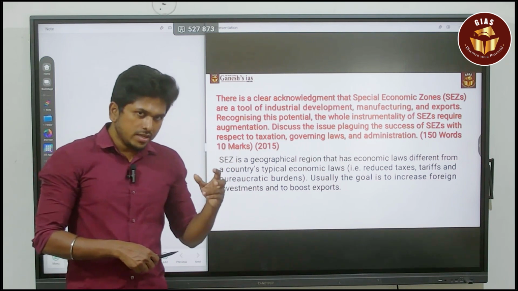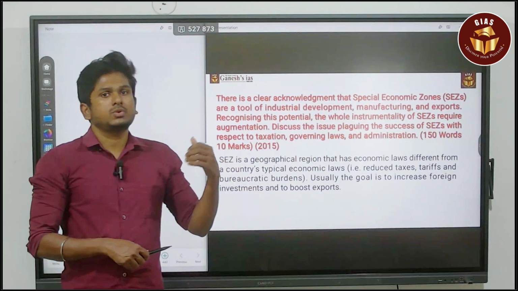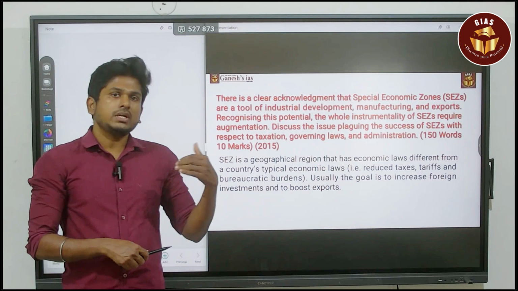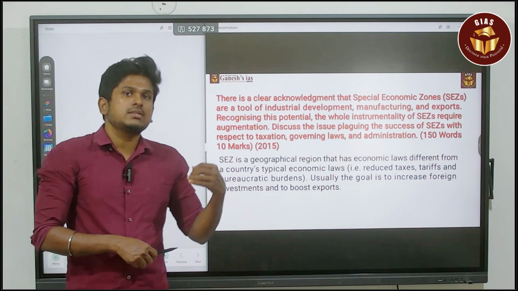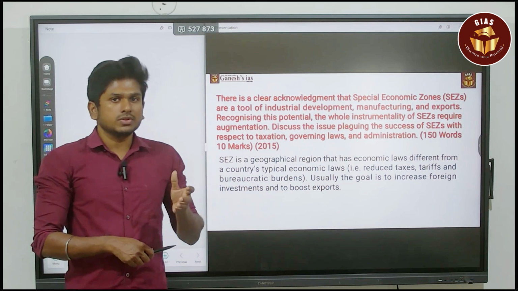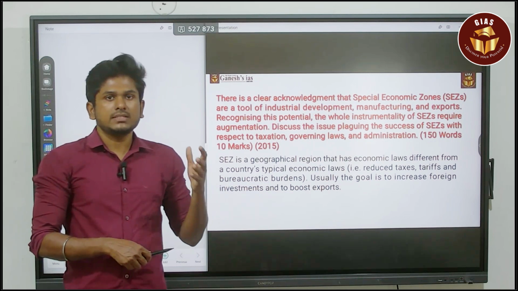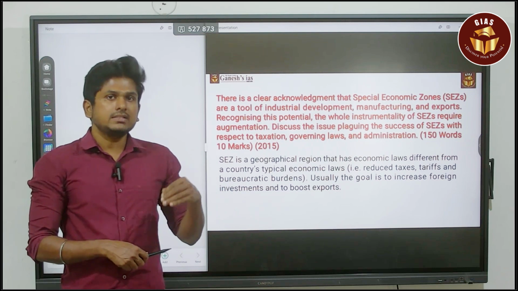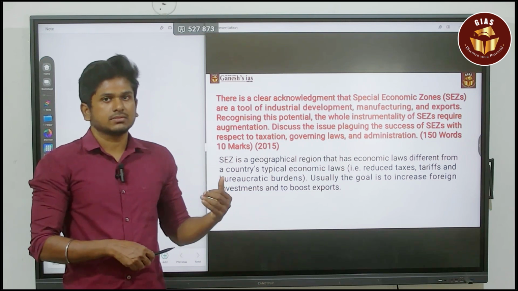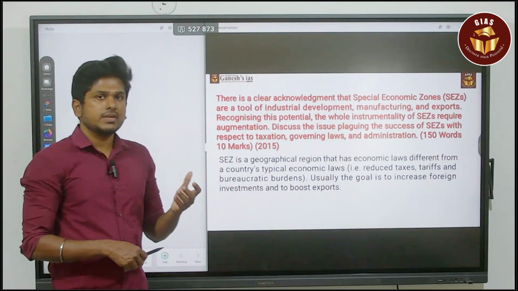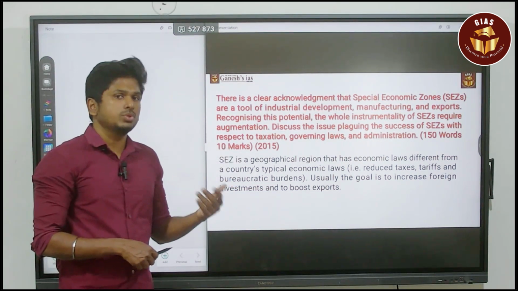India shifted its focus towards SEZs starting from 2005. Before that also, we tried to enhance port facilities in some places. But after 2005 we did it in earnest. But still we are at a very slow growth. The reasons for that we have to discuss. So first of all, for this question, you have to simply say what SEZ is. That is more than enough.